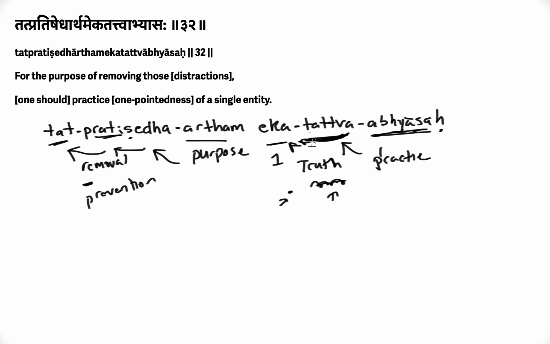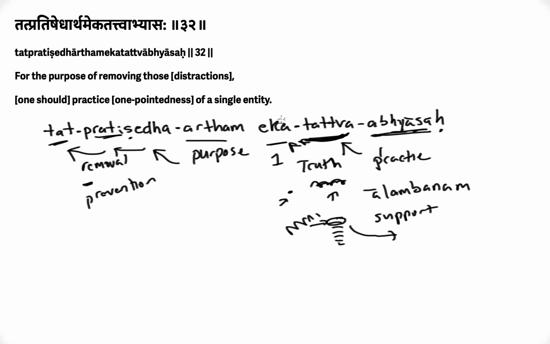Okay? What is this referring to? This is referring to the alambana. Alambanam, remember, it's the support or base on which the mind rests. So if this is the mind and has all these different thoughts, it wants to pick out a thought and stick to it. So then it can pervade throughout the mind and stick to one-pointedness.